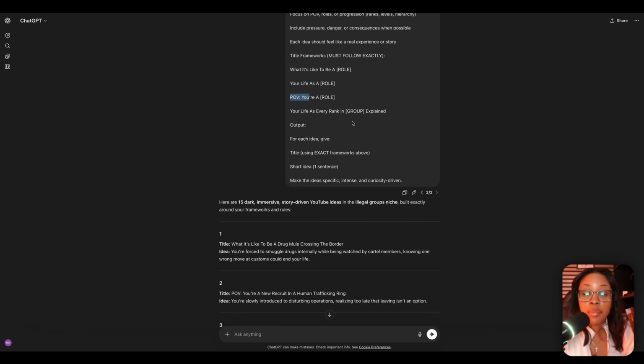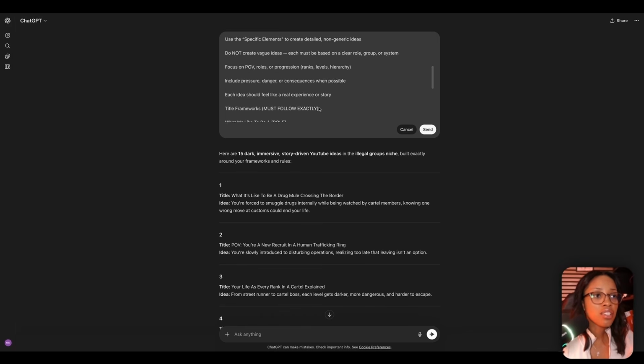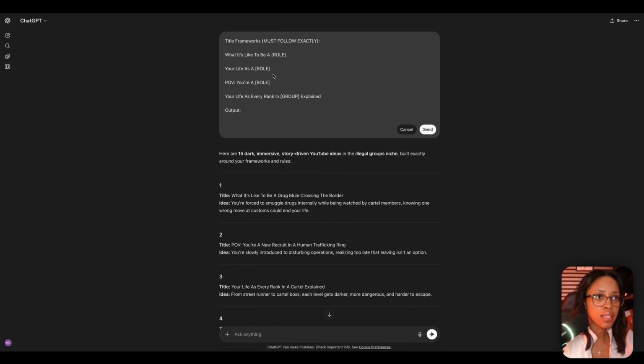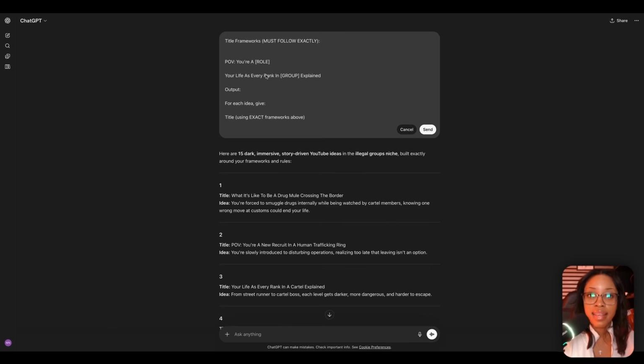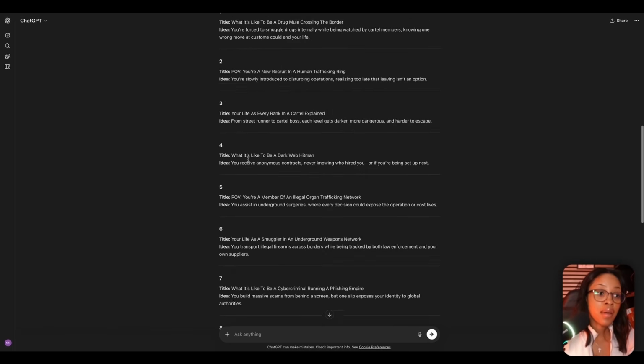Now you could find more frameworks and use them there, or use fewer. Or if you didn't want all the specific frameworks, you could just remove the frameworks you don't want and say, okay, I only want maybe just these ideas. Whatever works for you, edit the prompt, don't edit it, but you will get your video ideas.